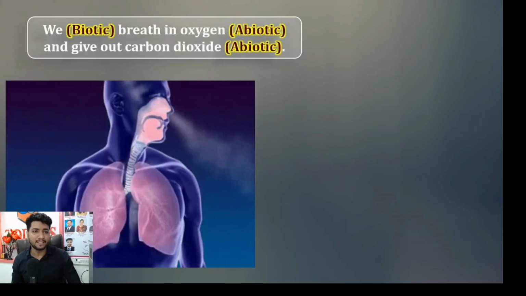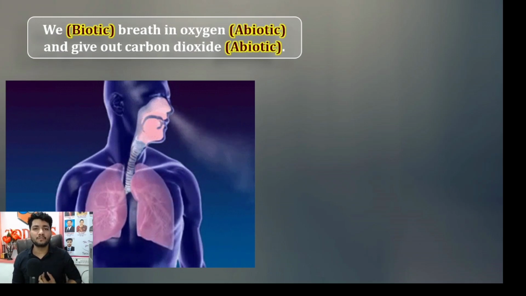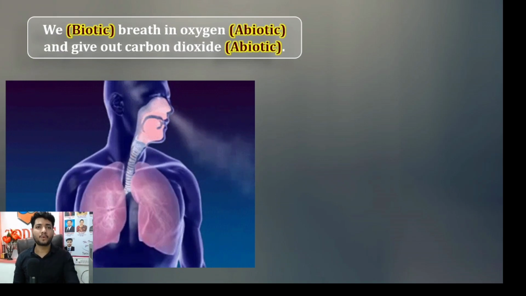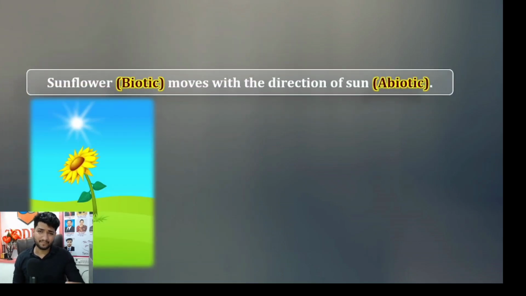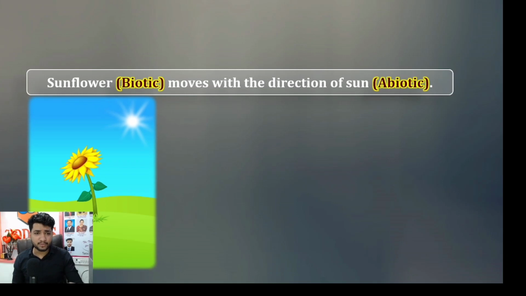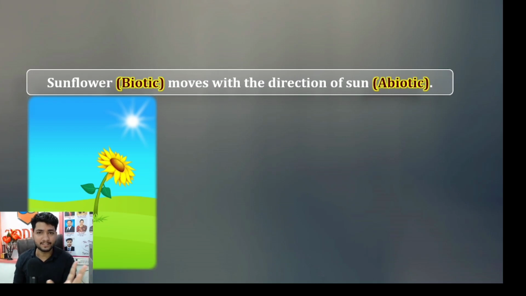Let's see the next example, guys. The next example is human beings. We are biotic. We breathe in oxygen, we breathe in air, correct? Air is what? It is abiotic, correct? And we give out carbon dioxide, so we are again giving to non-living things, which is abiotic. The next example, guys, you must all have seen a sunflower. A sunflower is a biotic component which moves in the direction of light. Wherever the sun goes, the head of the sunflower, the flower, will move in that direction. So this is an interaction between biotic and abiotic components.